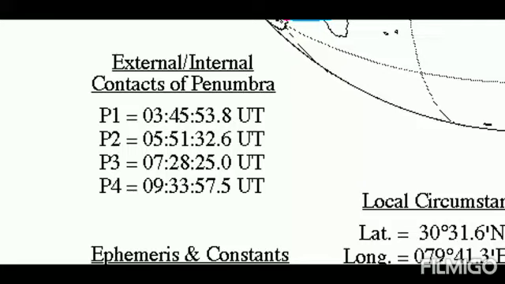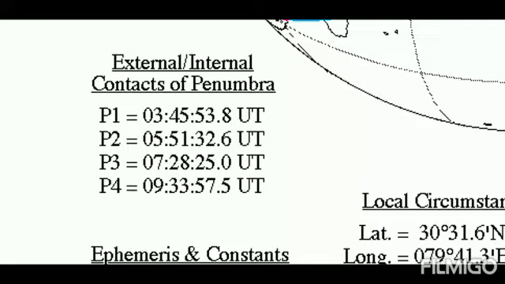P1 means when Earth will first coincide with the penumbra of the moon, and this event will occur at 3:45 UTC. Then the full penumbra will enter the Earth at 5:51 UTC.